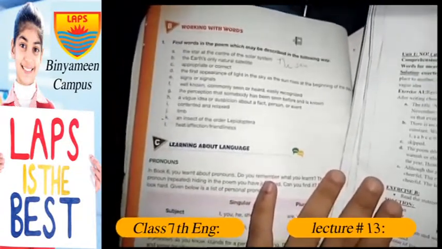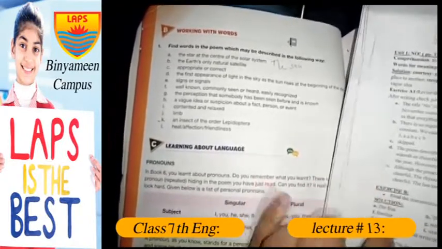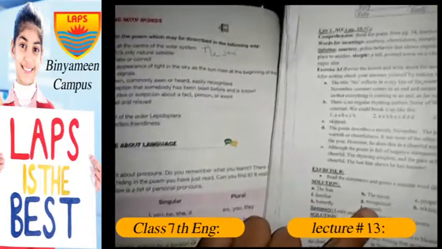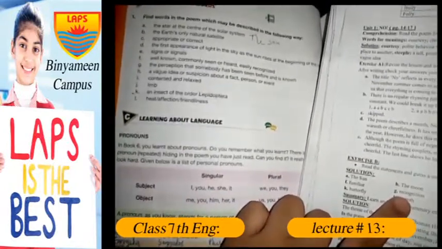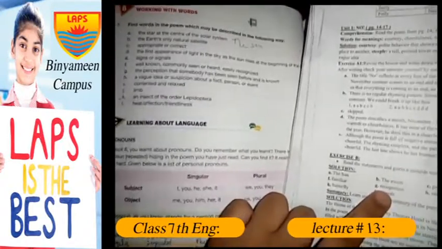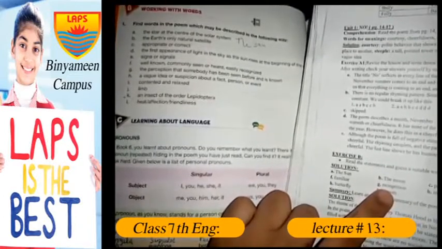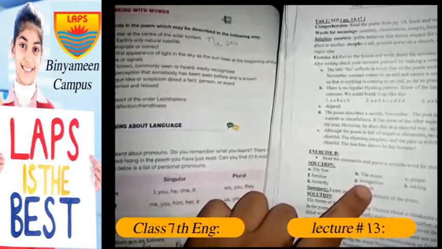And for the next one, the vague idea of suspicion about affect. Actually, the answers are already given here. You can copy them from there too. And for G, the perception of somebody has been before and is known, the recognition. And for H, a vague idea of suspicion about the fact, person, or event. The word is inkling. Yes.